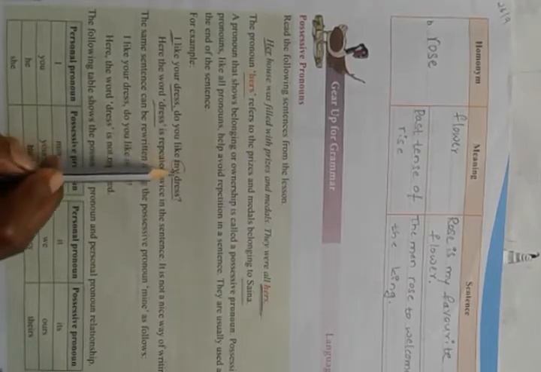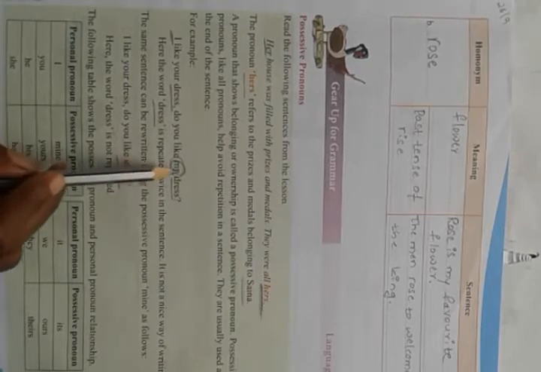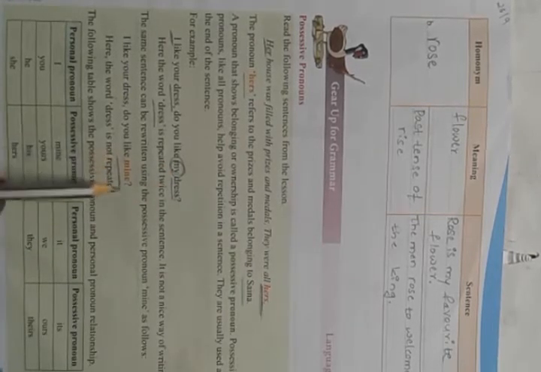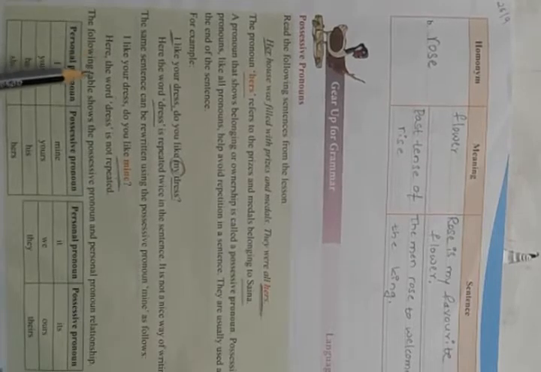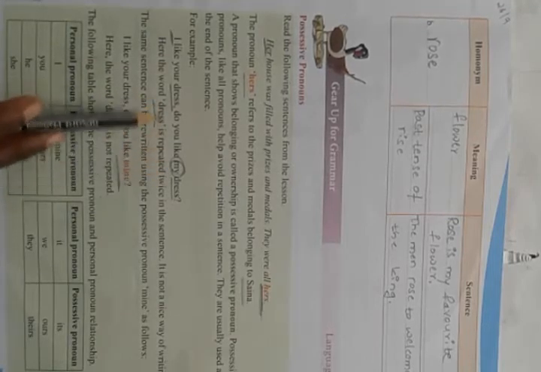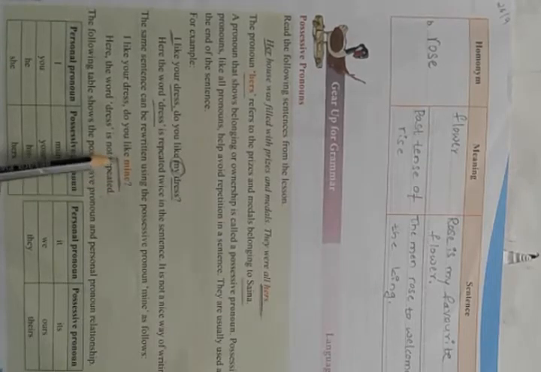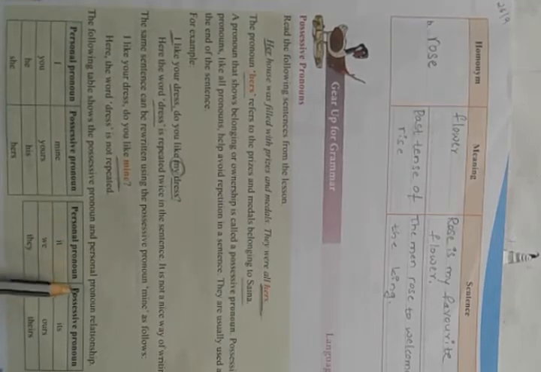See here, "my" is there. Here "mine" will come. My means nanna. Okay, mine, nannadu. Here the word dress is not repeated. Which one is repeated here? Only one time dress is there. Here two times the dress is repeated. But here you have to use the possessive pronoun. The following table shows the possessive pronoun and personal pronoun relationship.